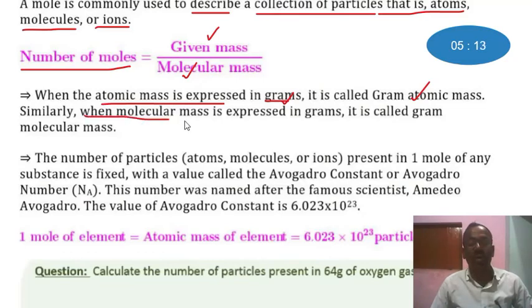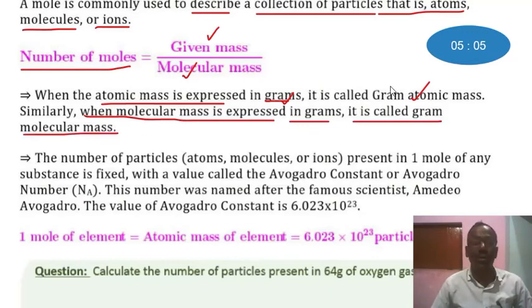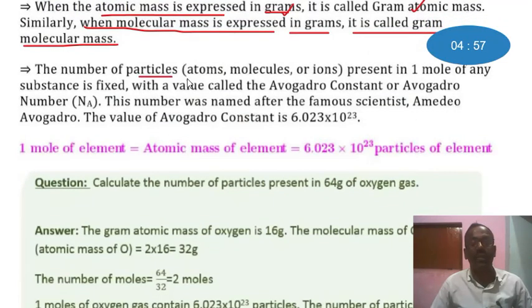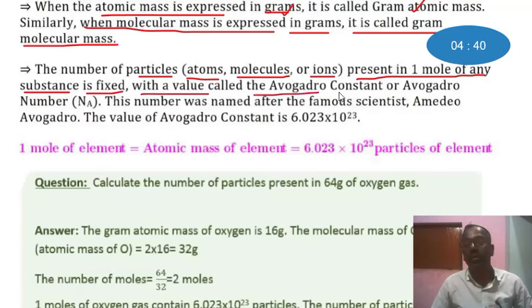Similarly, when molecular mass is expressed in gram, then it is called gram molecular mass. So we have no problem to understand gram atomic mass and gram molecular mass. Let's see the number of particles. The number of atoms, molecules or ions present in 1 mole of any substance is fixed with a value called the Avogadro constant or Avogadro number, generally denoted by Na.